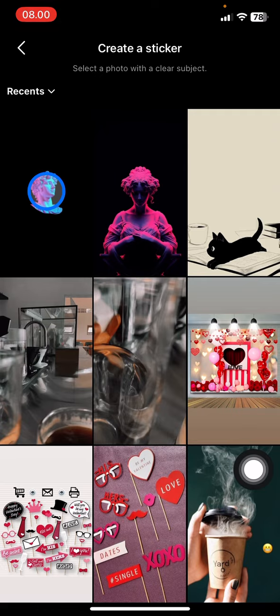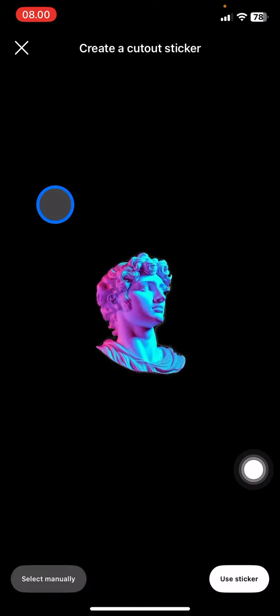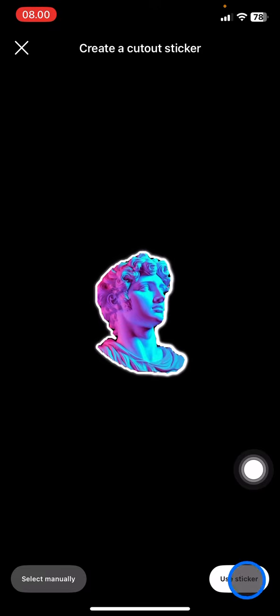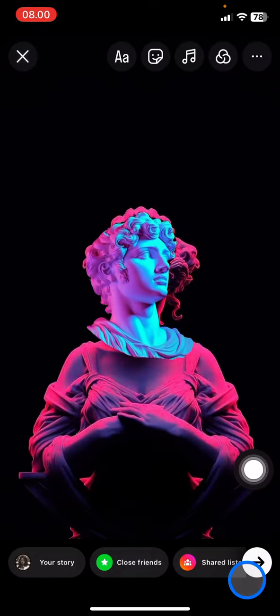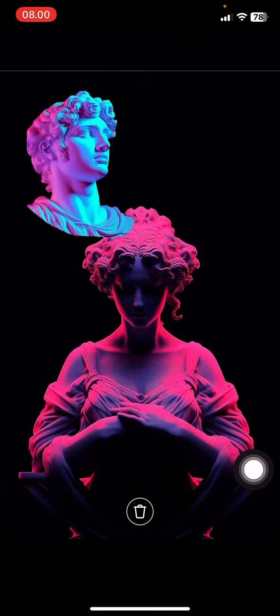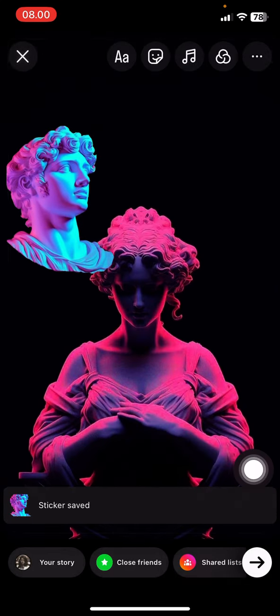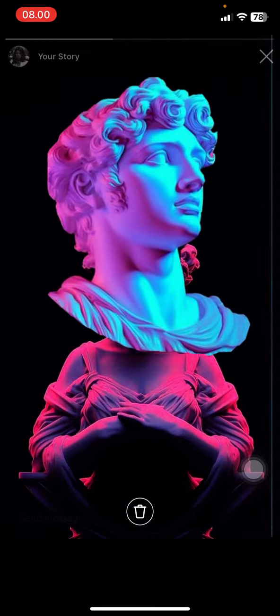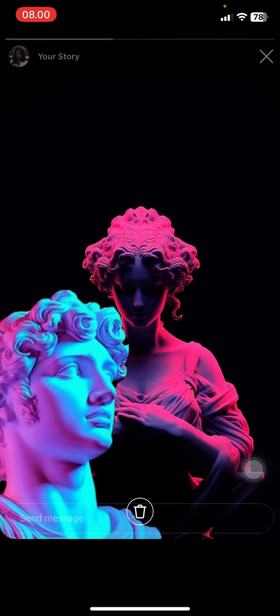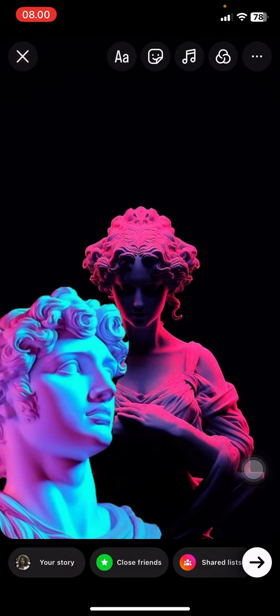I just need to pick the picture that you want to get the object from, and let's say here, and let Instagram do that for you automatically. And after that you just need to click Use Sticker, and now you already got it as a sticker for your Instagram story picture, and you can adjust the size and the position too. And whenever you're done positioning it, you just need to click Add to your story, so the whole process is done. So that's how to use the cutout on Instagram.